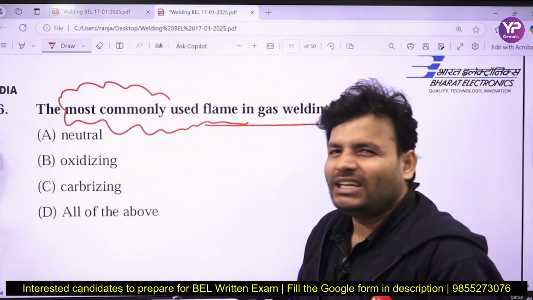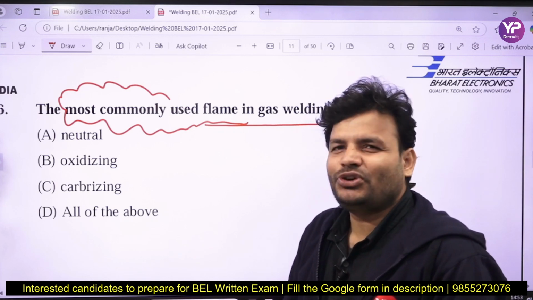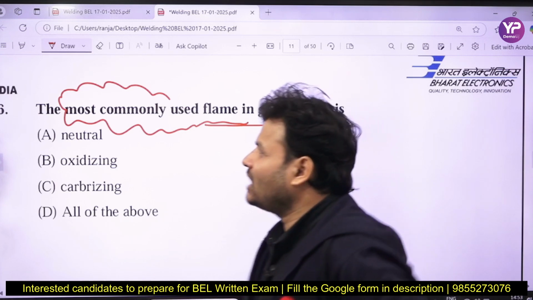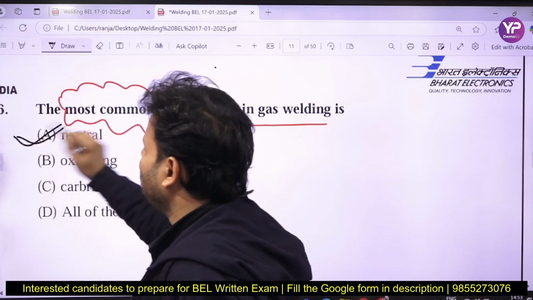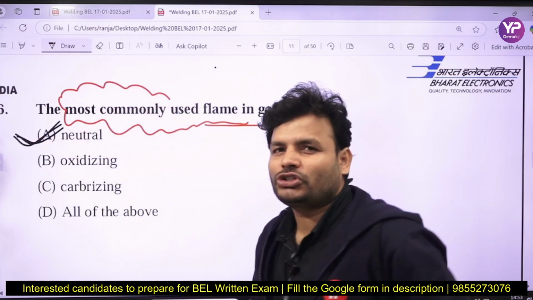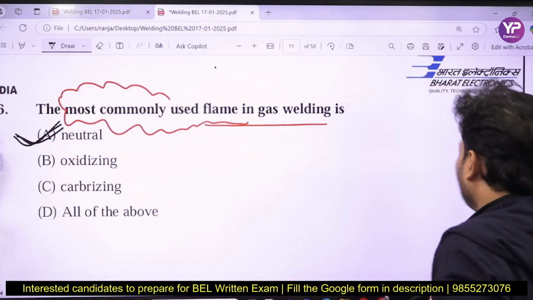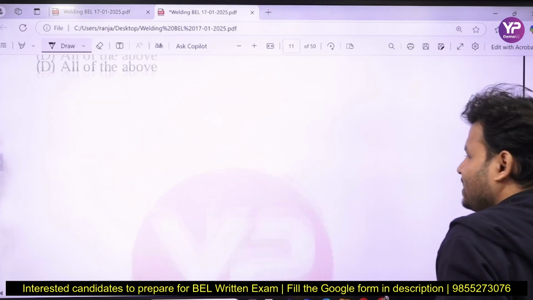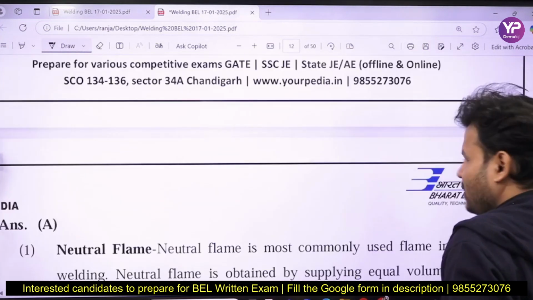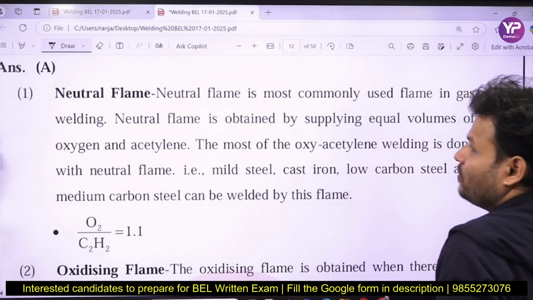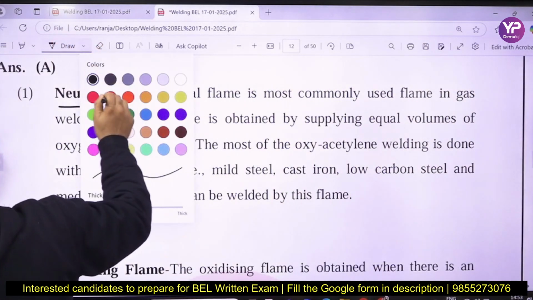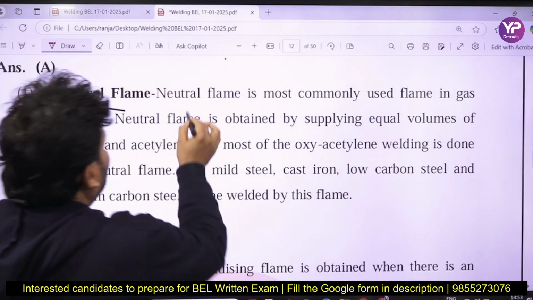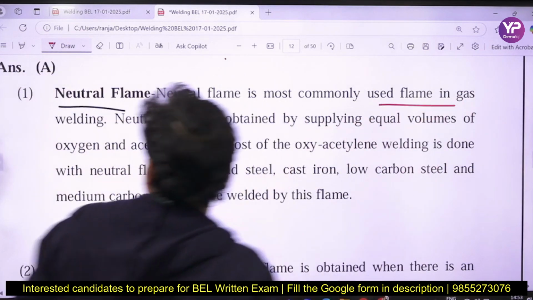Yes, generally I use all the three, but if you talk about mostly, then the correct answer will be the neutral flame. In most of the cases I use the neutral flame. Why? Because in case of a neutral flame, no excess oxygen is there, right? Neutral flame is the most commonly used flame in gas welding.